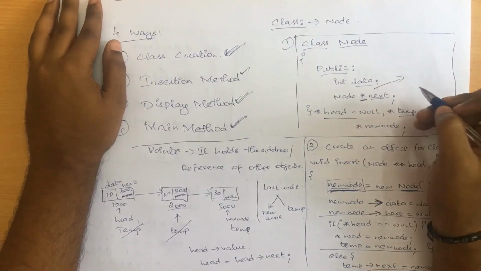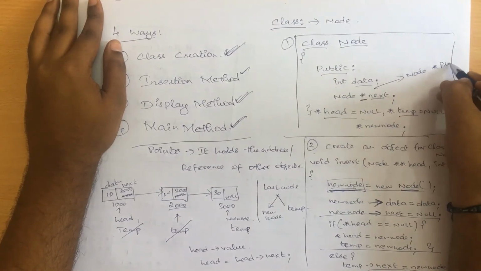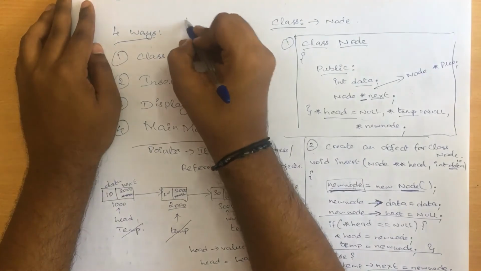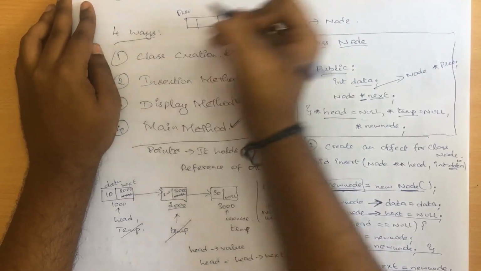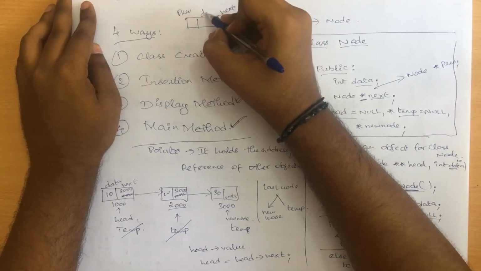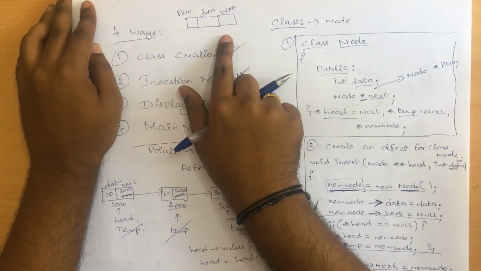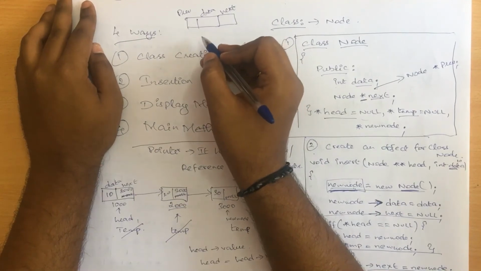Here you have to insert one more additional line, that is going to be node star of previous. So what will happen here is, instead of creating 2 blocks, it will actually create 3 blocks. One will be previous, another will be next, and this is going to be your data part. So this is an example of node creation for a doubly linked list, right?